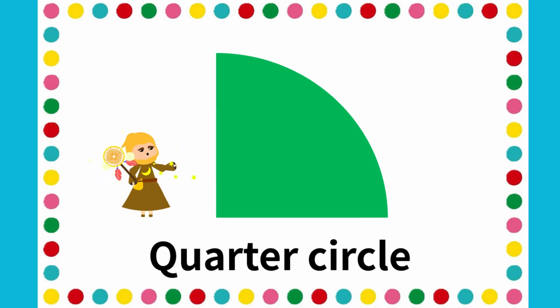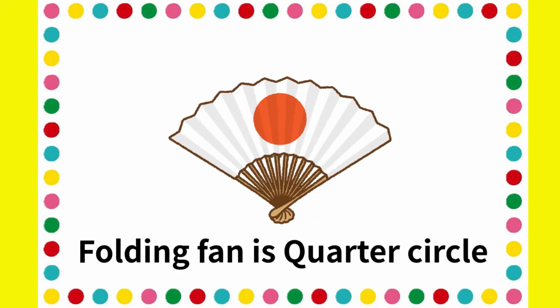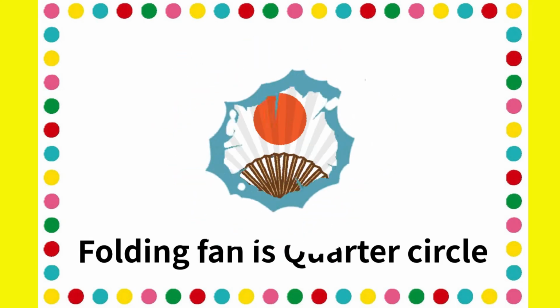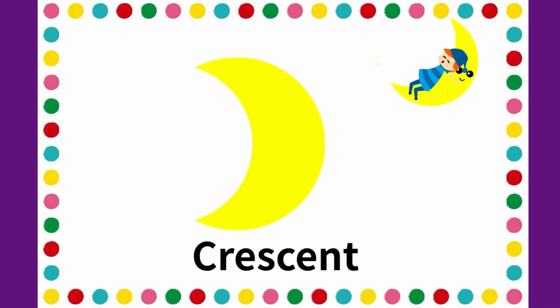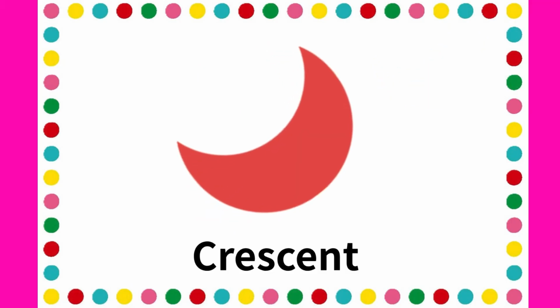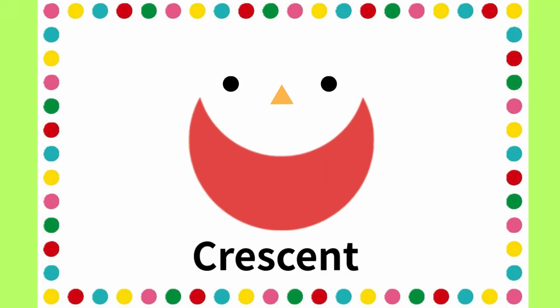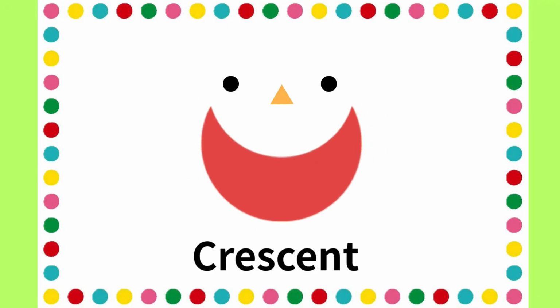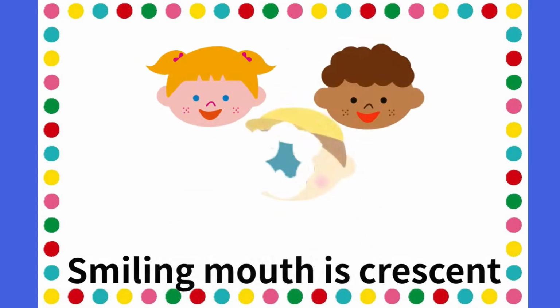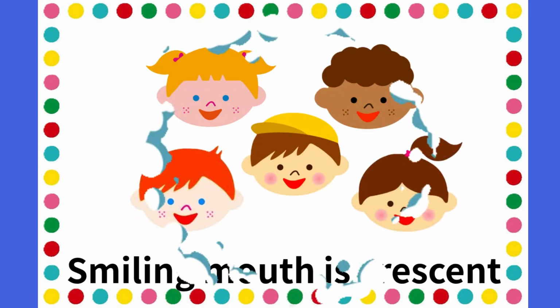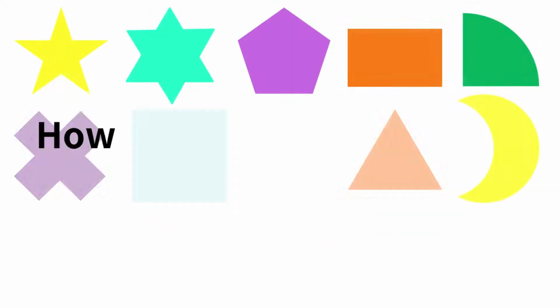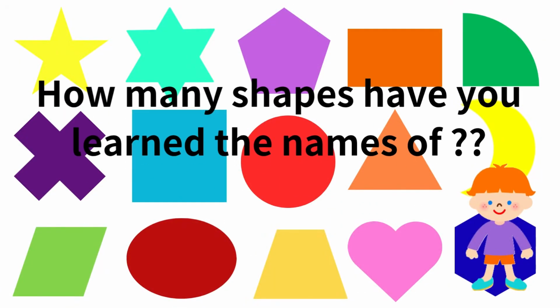Quarter circle, quarter circle. Folding fan is quarter circle. Crescent, crescent. Smiling mouth is crescent. How many shapes have you learned the names of?